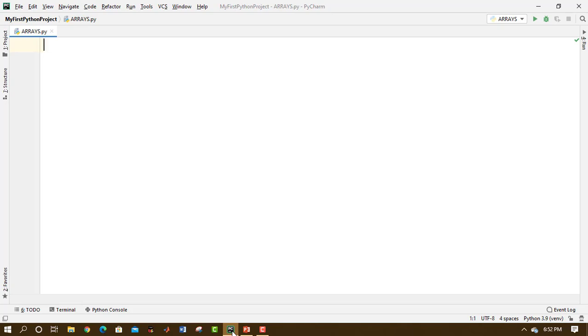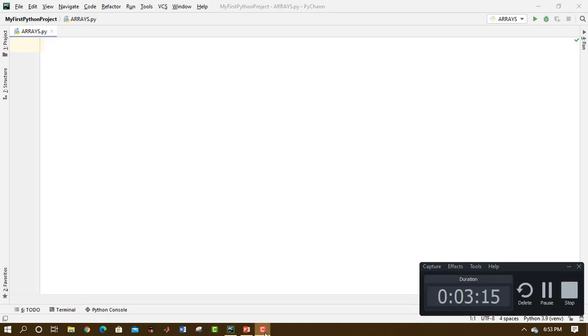Now, what are the advantages of this? See, arrays in Python do not have a fixed size. Instead, they are expandable. We can expand them, we can shrink them, we can do whatever we want with the arrays. For example, we created an array with say 8 elements, but then we decided to go for 16 elements. We can easily expand them because there is no fixed size. Similarly, if we want to reduce the number of elements, we can shrink the array. So arrays are expandable or shrinkable in Python. That is the major advantage here.